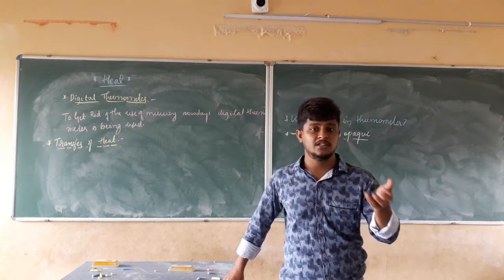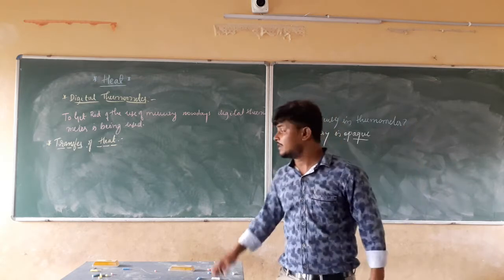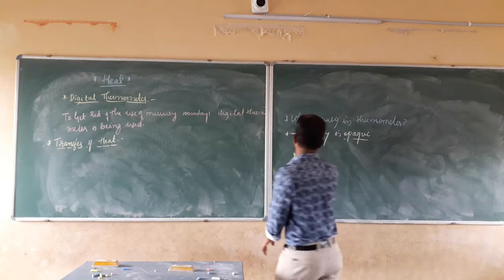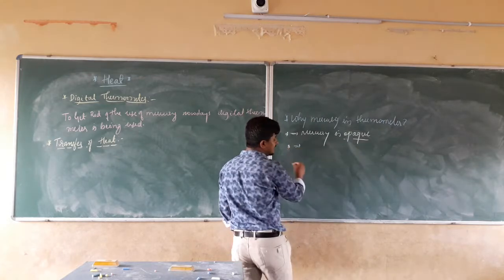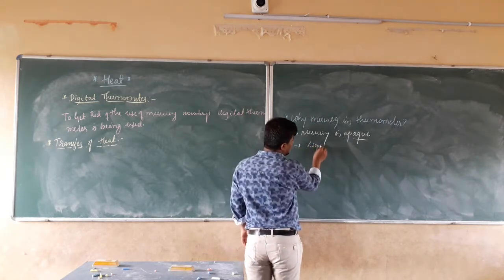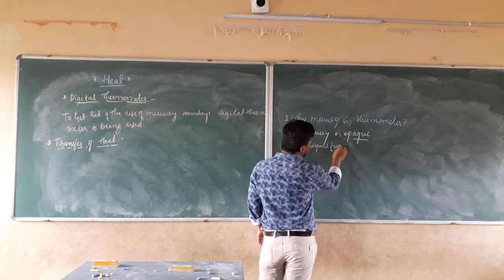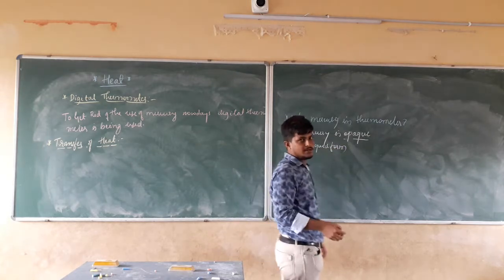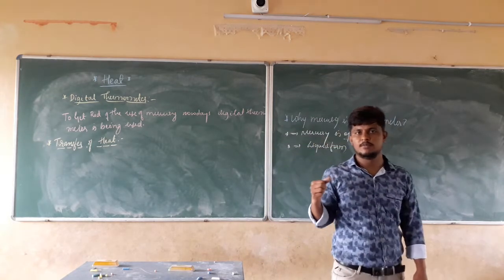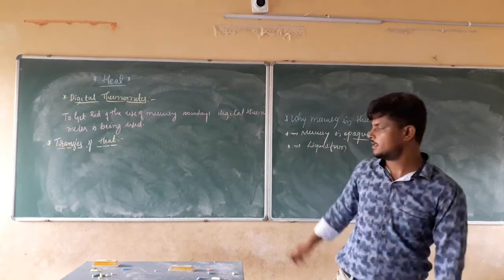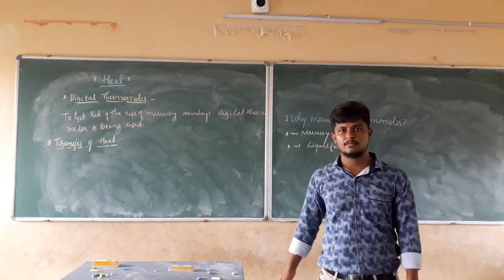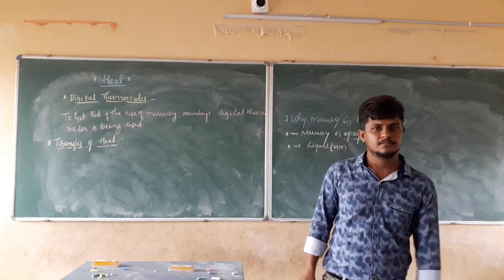First of all, it is not in liquid form. The second reason to use mercury in the thermometer is that it is in liquid form. The only metal which is in liquid form is mercury. Now, what will be the third?